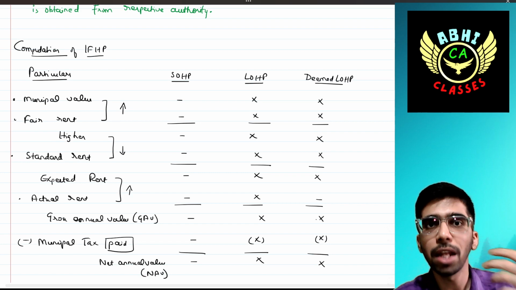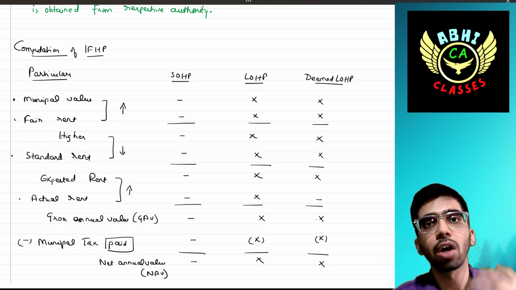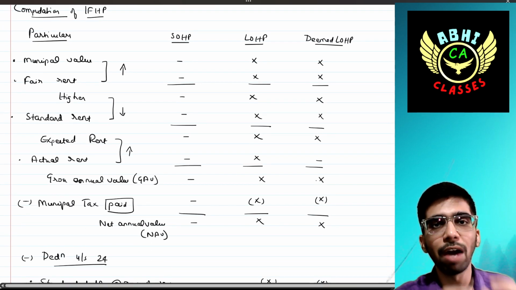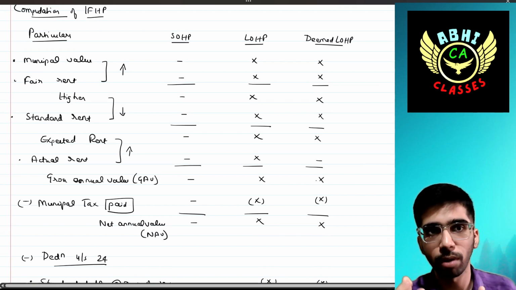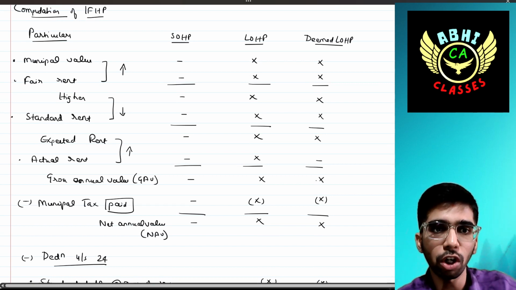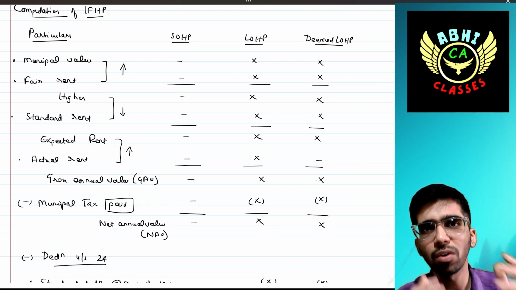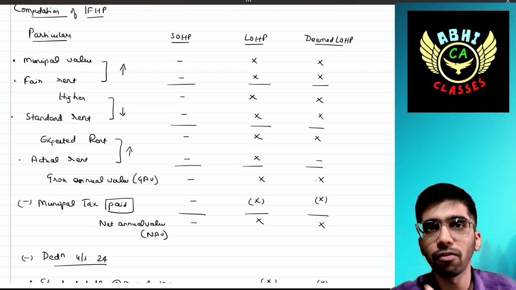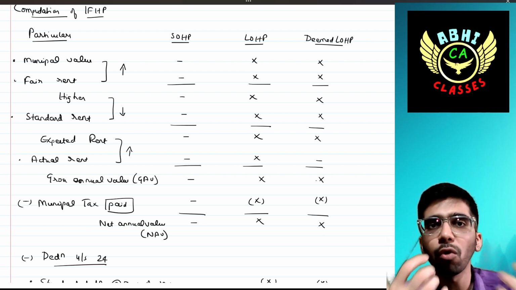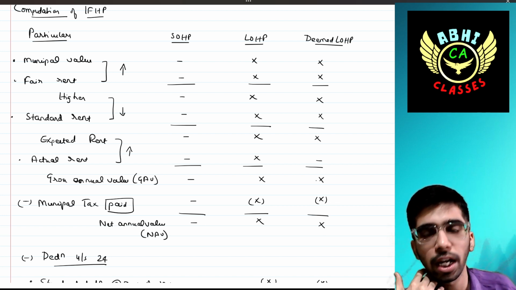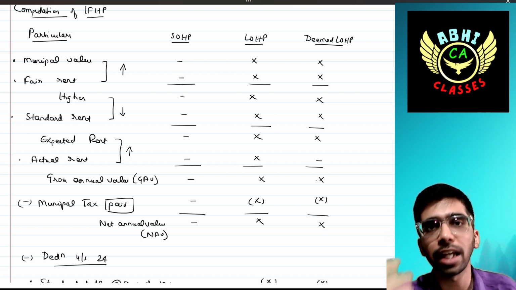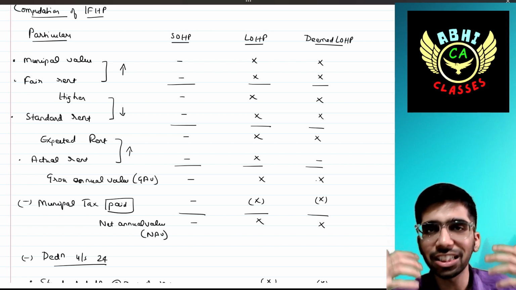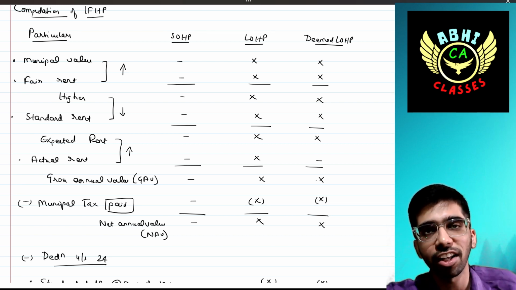Then, computation. There is one statement that we have discussed, the statement of salary. In the same way, in a similar manner, there is a statement of house property. First, we have to take the municipal value of that house property. Remember, for self-occupied house property it is always nil, because there is no use of computation of rent for self-occupied, as there is no value at all for self-occupied house property, right? Because you are not paying any tax for the self-occupied.